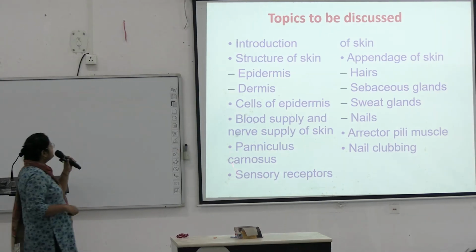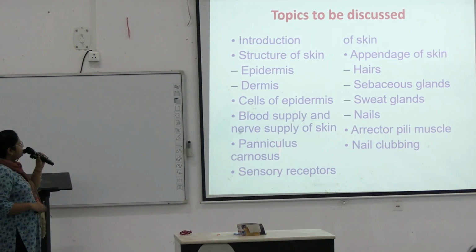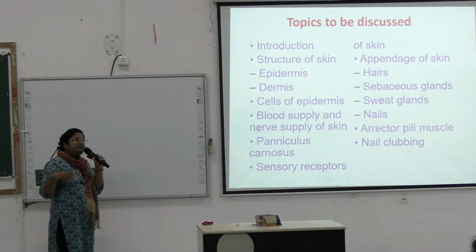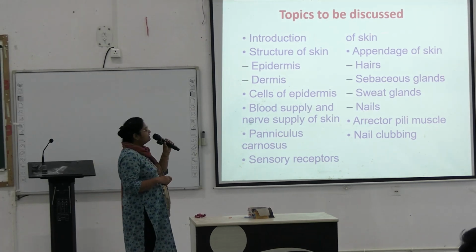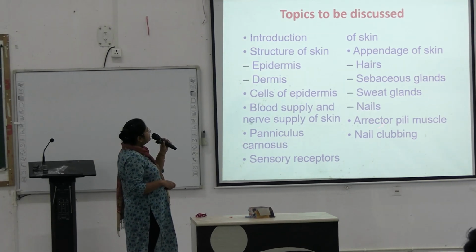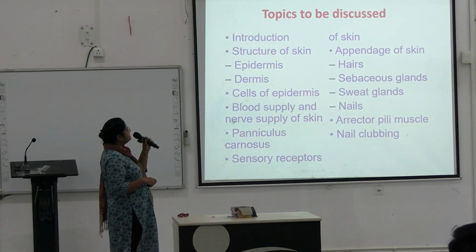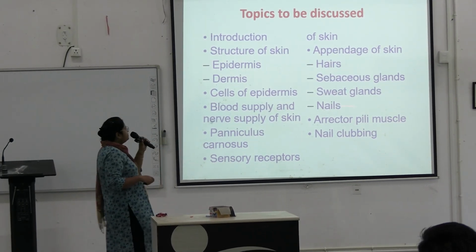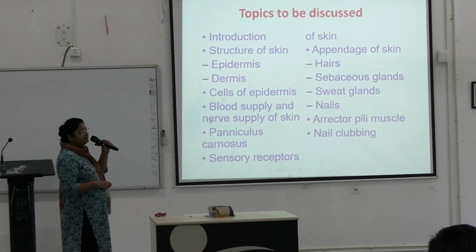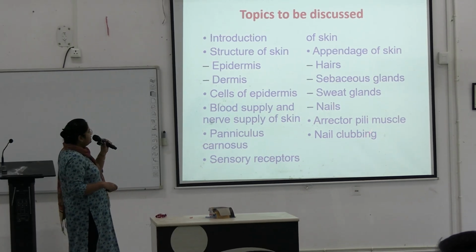and nerve supply of the skin, panniculus carnosus, this is the fat layer just beneath the skin, sensory receptors present in the skin, and appendages of skin. These are the appendages: hair, sebaceous gland, sweat gland, nails, and erector pili muscle, which lie nearby to the hairs and nail.